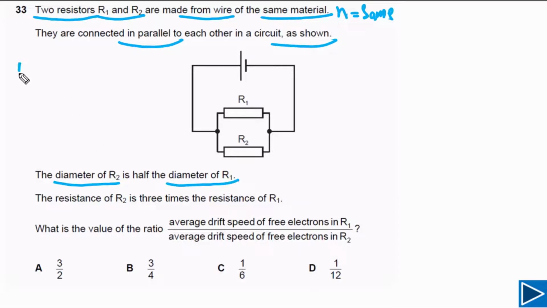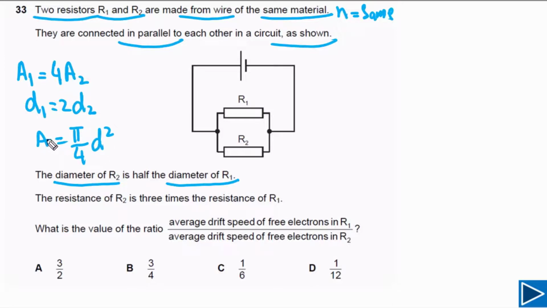From here we can say cross-sectional area of resistor 1 has to be equal to 4 times the cross-sectional area of resistor 2. So simply we can say A1 is equal to 4 times A2 because D1 is equal to 2 times D2. And the cross-sectional area is equal to pi by 4 D squared. So if D is double, it means area is 4 times. So that's the reason we have written A1 is equal to 4 times A2.